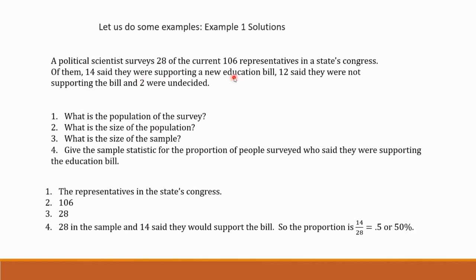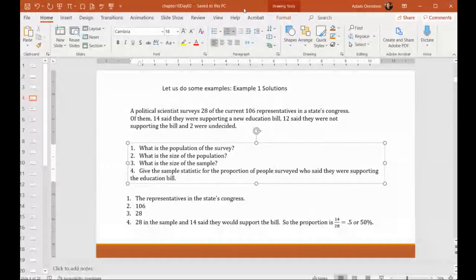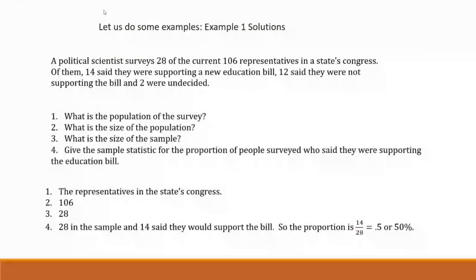You're taking a subgroup of them, so that would be the population. And how big is the population? Well, there's 106 of them, so that would be the size. For the sample, we'll notice that we're sampling 28 of them. The sample is the subcollection of the population. Because of that, the sample size would be 28.